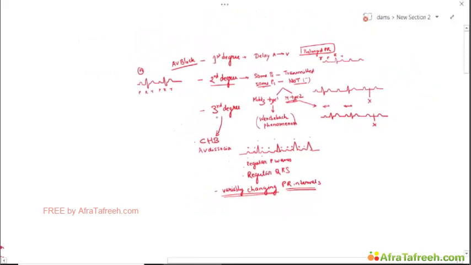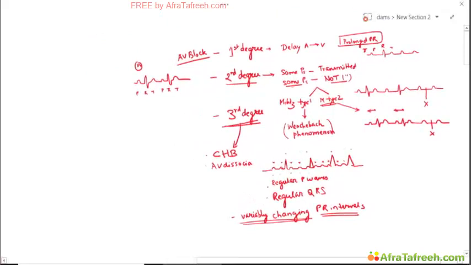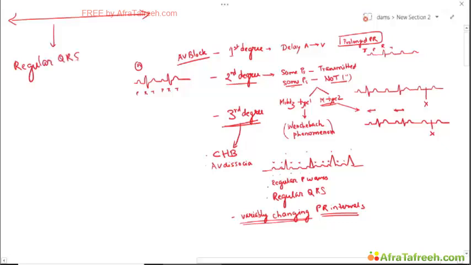now these are three types, or 3 degrees, of AV blocks. Okay, now it may sound a bit complex otherwise, but on the ECG it can be fairly well deciphered. Take a long rhythm strip first of all, and if it is a regular QRS, that is the R waves are present at regular intervals, this is either first degree or third degree.